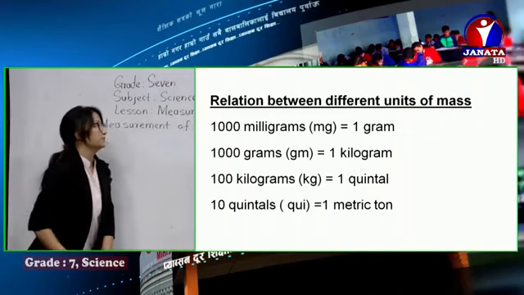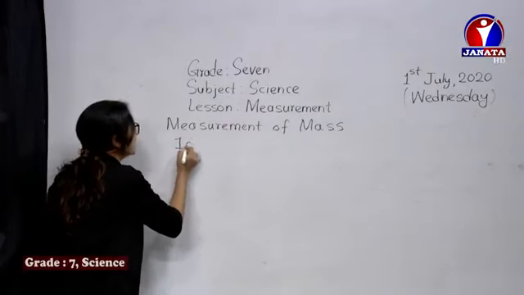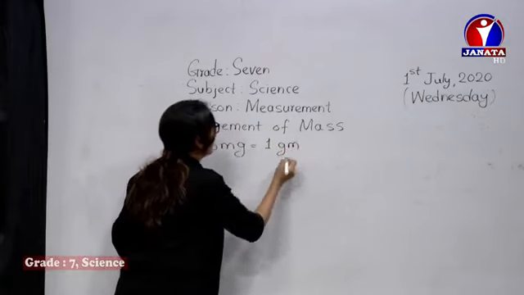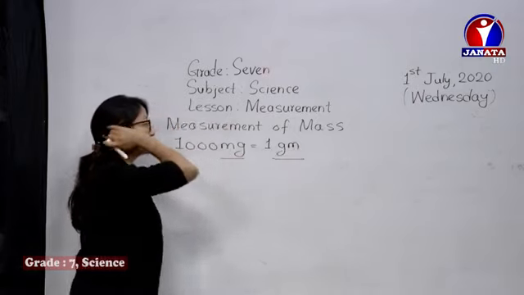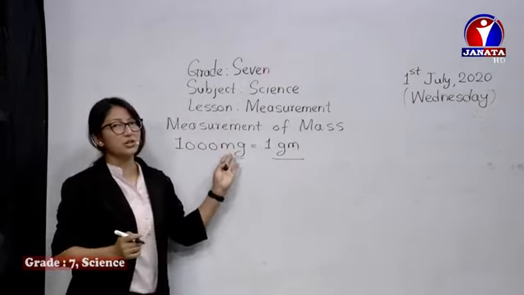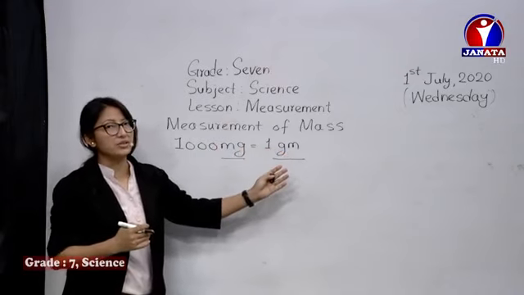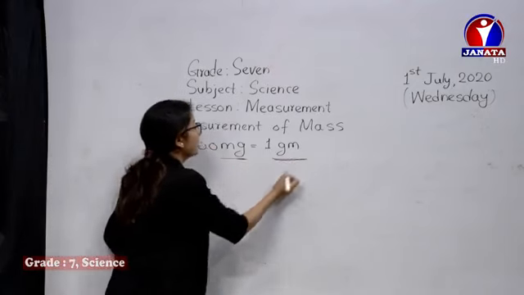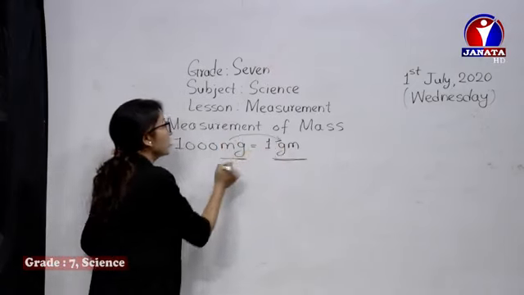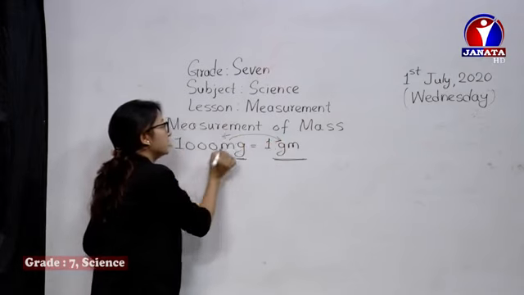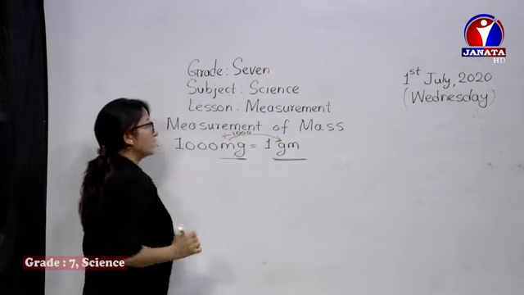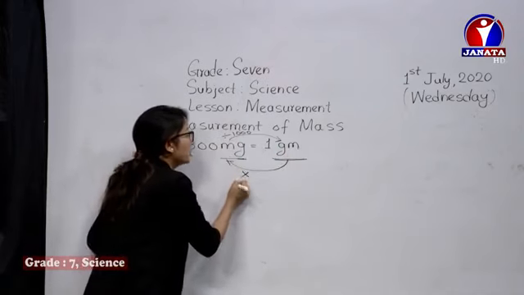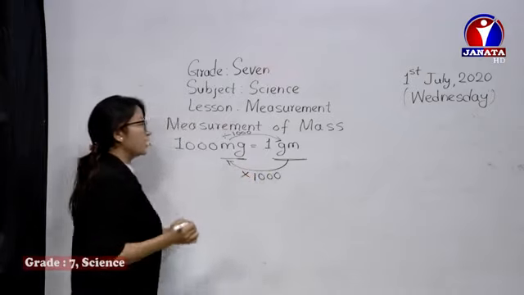Let's have a few conversions. Like I said, 1000 milligram is equal to 1 gram. This is the standard relation. If you have to convert from a smaller unit to a bigger unit, you recall the previous ones as well, what we did in conversion of length. It's the smaller one, it's the bigger one. To convert from smaller unit to bigger, we have to divide by the standard relation, 1000. And if you have to convert from gram to milligram, then you have to multiply it by the same 1000.